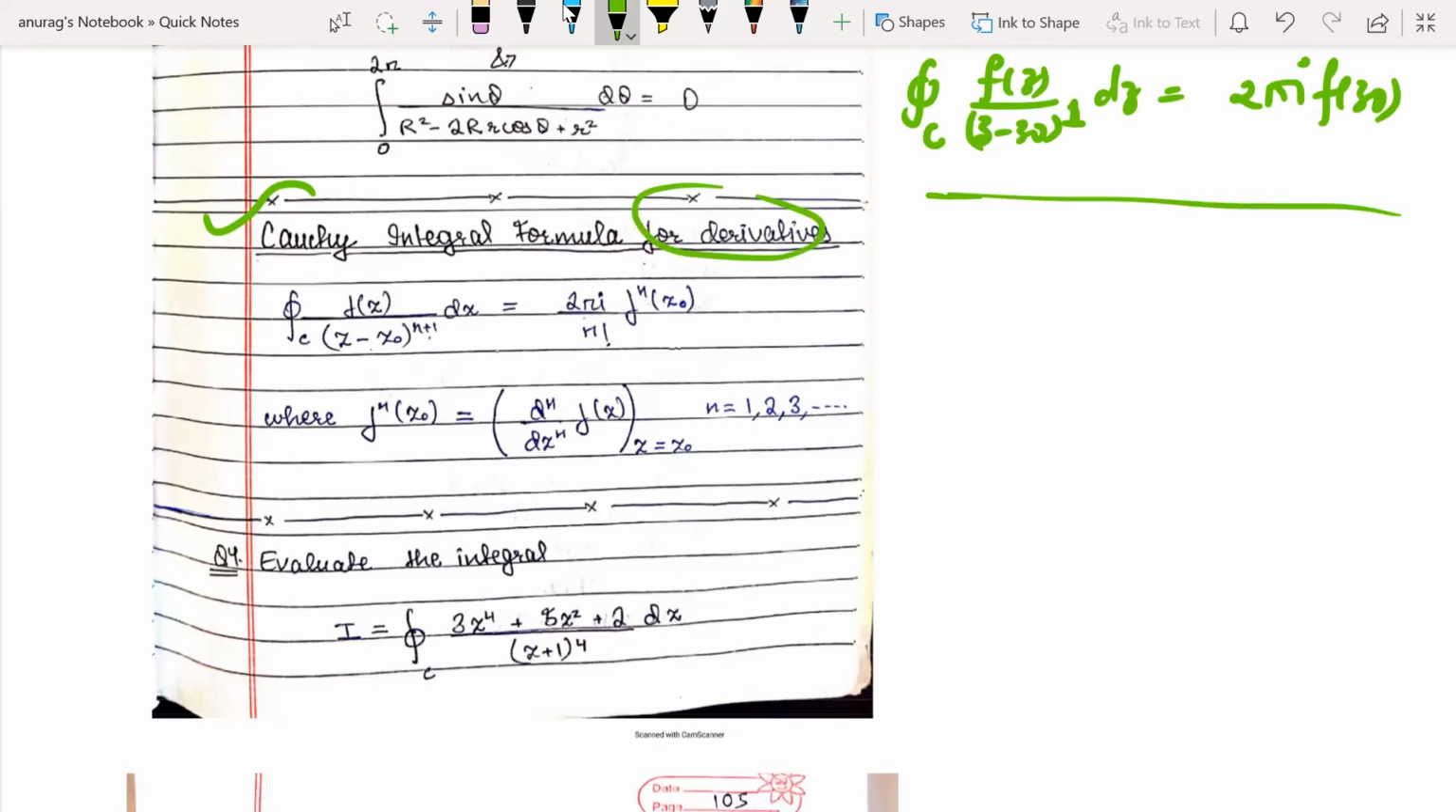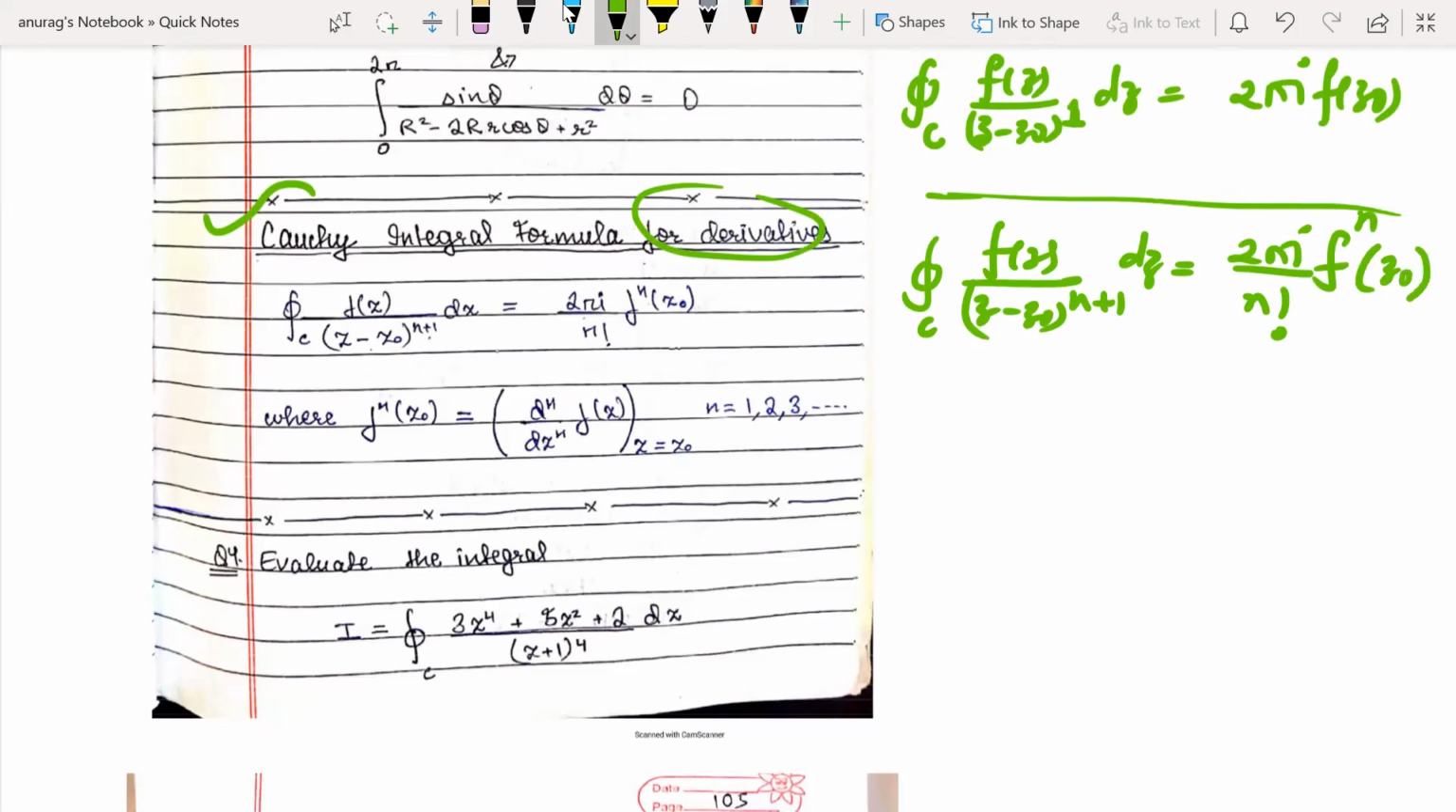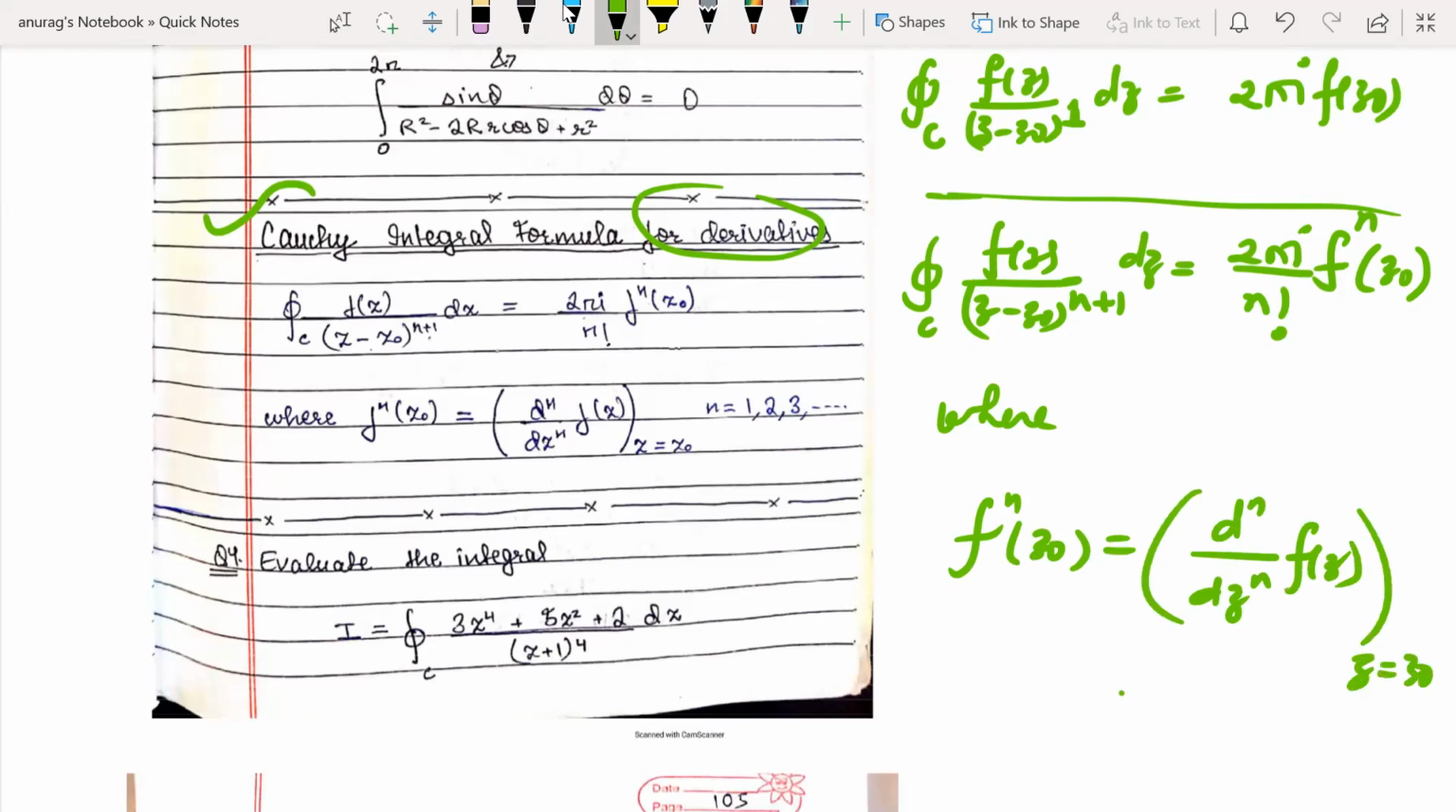What is the statement? If you have a higher power, the integral of f(z) over (z minus z naught) to the power n plus 1 dz is equal to 2 pi i by factorial n times the nth derivative of f(z) at z equal to z naught, where f^(n)(z naught) represents the nth derivative of f(z) at z equal to z naught, n starting from 1, 2, 3, 4, 5 and so on, provided the coefficient of z is again 1. Let's see one example based on this formula.